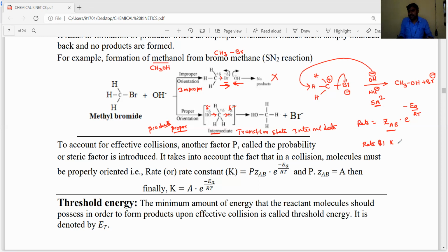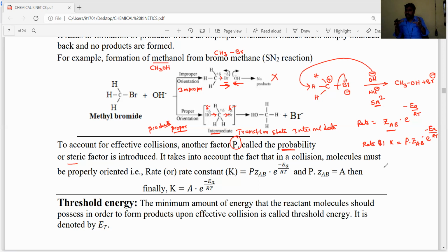He introduced another factor that is known as the probability factor or steric factor, called P. Then K is equal to P into ZAB into e to the power of minus EA by RT. So first he introduced the collision frequency for the rate constant, K equals ZAB into e to the power of minus EA by RT.